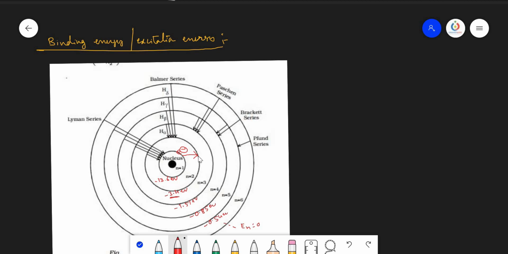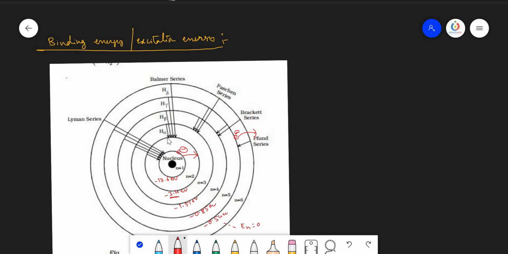So the binding energy, the energy required to remove the electron from a given orbit, is also known as the excitation. Here you have to give only 3.4 electron volts, and when the electron is in the third orbit, you have to give only 1.51 electron volts. When it is in the fourth shell, only 0.85 electron volts. When it is in the fifth orbit, only 0.54 electron volts to remove the electron, because the electron has already reached this much distance. Only 0.54 electron volts is required to knock out the electron from the fifth orbit, and it keeps on going.